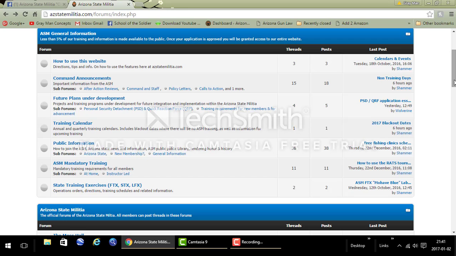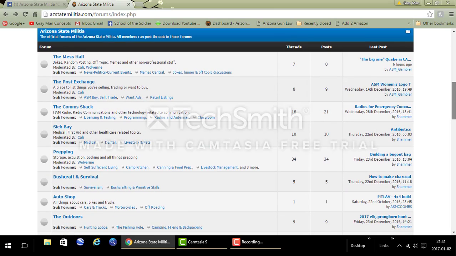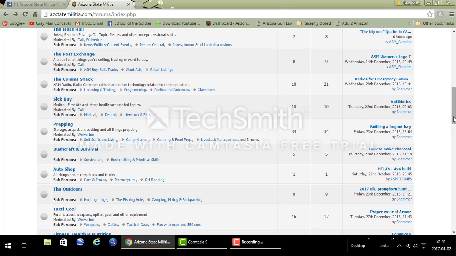Now in the second section, down below in the dark blue, we see Arizona State Militia, the official forums. All members can post threads. In these forums, we have developed several sections, and we're continuing to add on to them with information people have asked for. So the mess hall is our general section. News, politics, current events. If you want to post anything out there, no matter where it's from, and talk about it or say how screwed up the world is, that's where to do it. Memes, jokes, all the kind of random stuff.